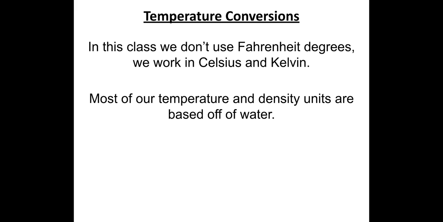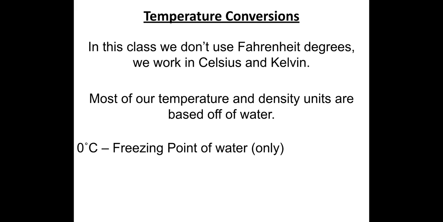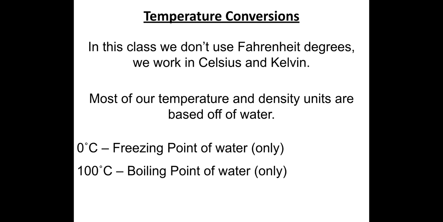Now let's look at temperature, right? In the United States, we use Fahrenheit, but if we have to convert to other units, we have some very prominent temperatures, like 0 degrees Celsius, the freezing point of water, and 100 degrees Celsius, the boiling point of water.